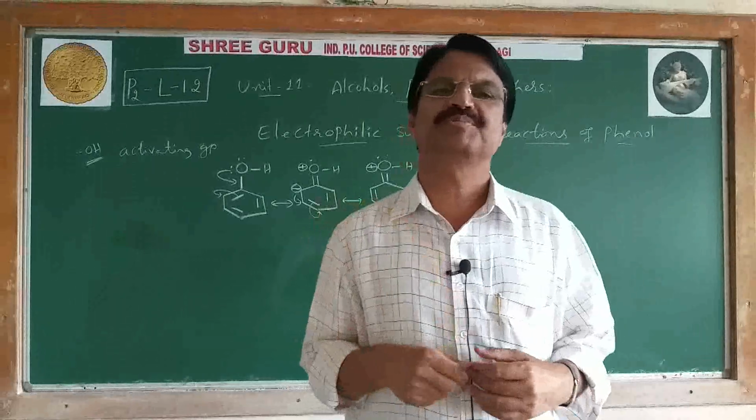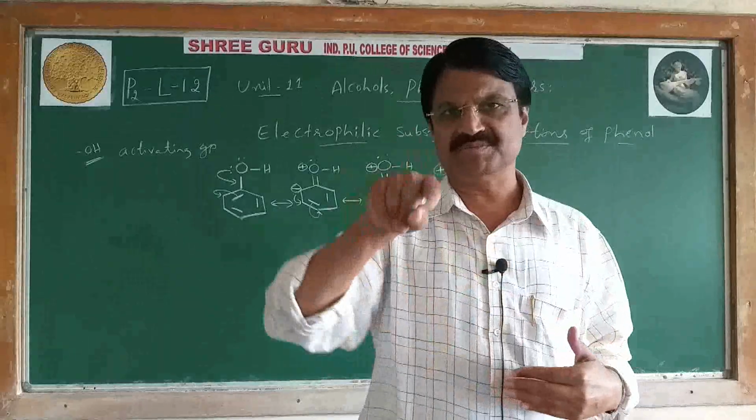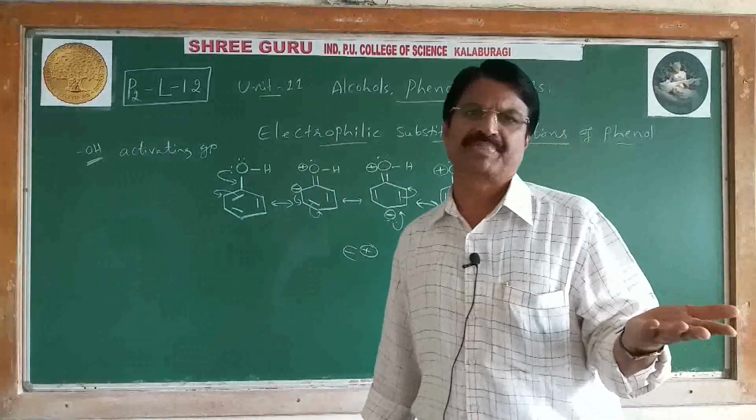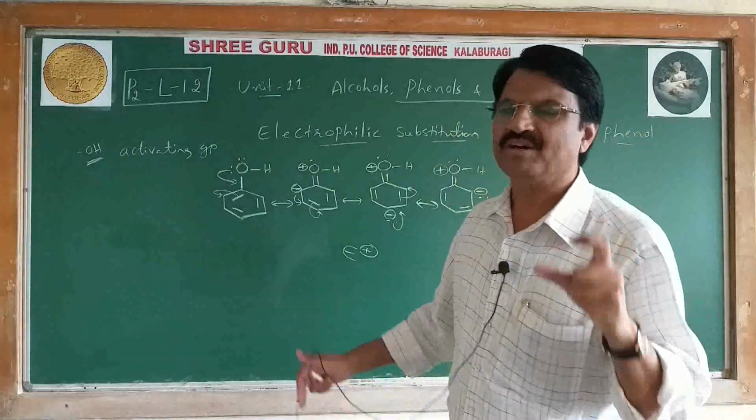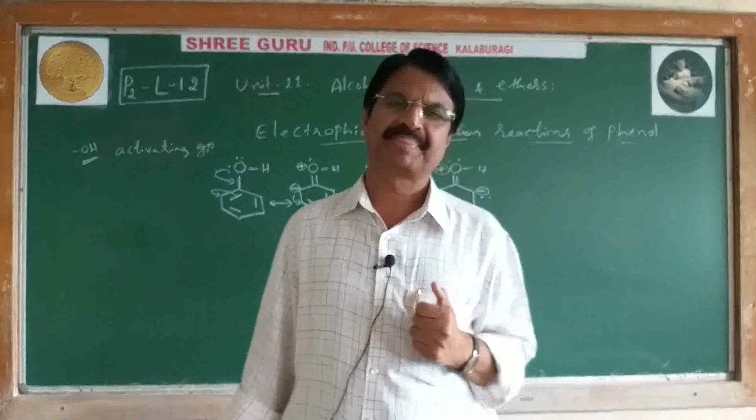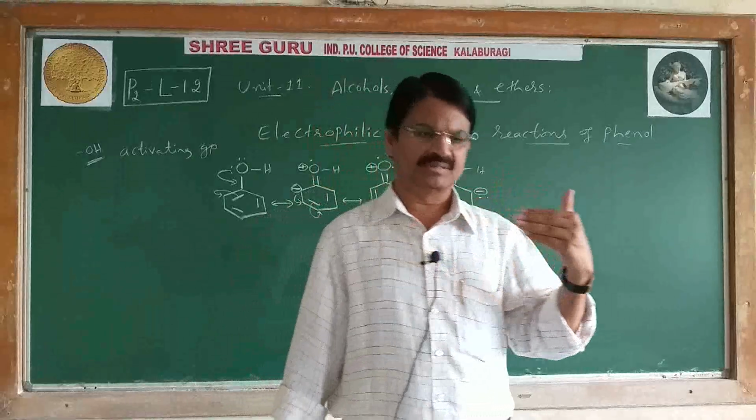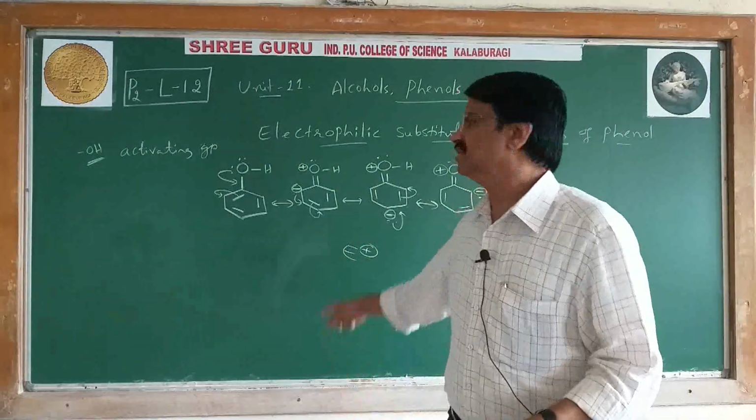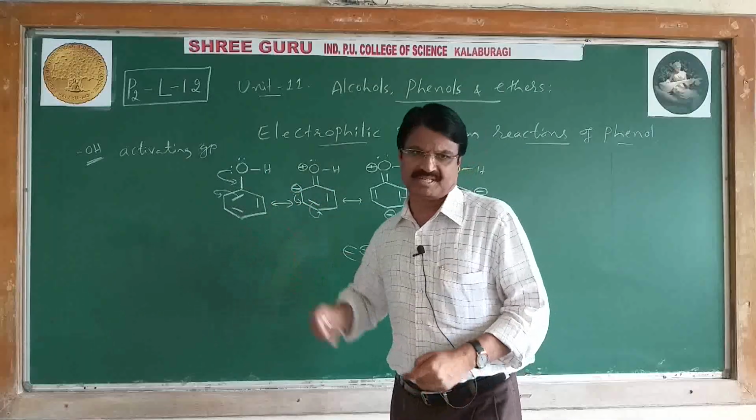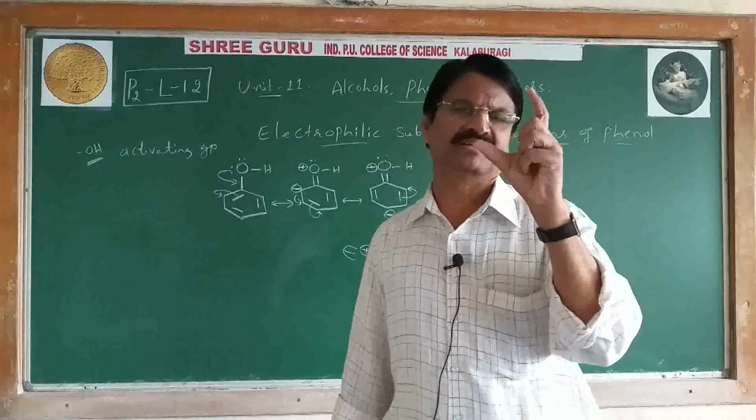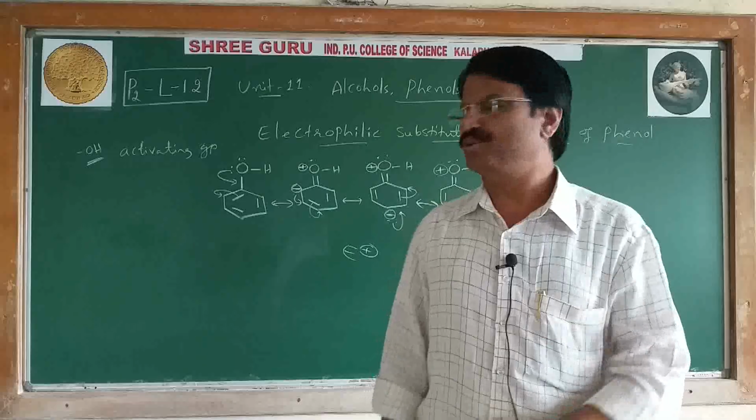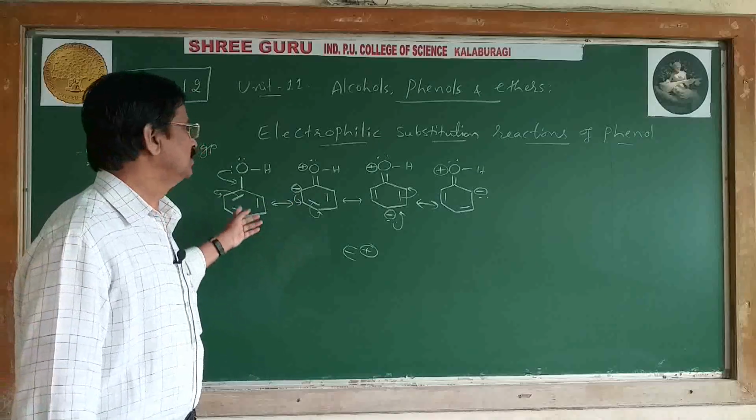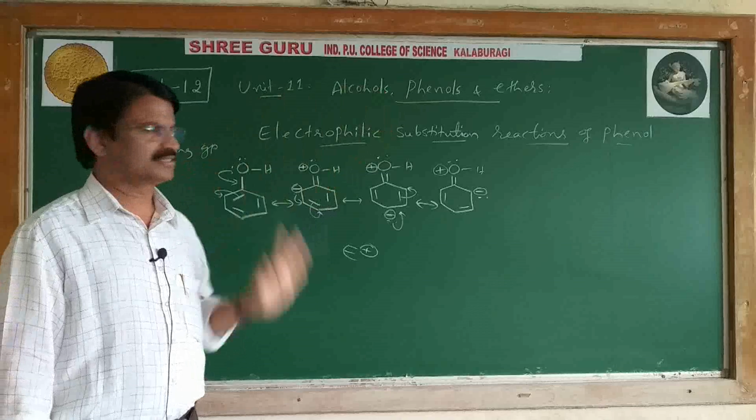If activating groups are present on the benzene ring, its reactivity is more. Therefore, phenol on nitration gives nitrophenol. Benzene on nitration gives nitrobenzene. But which one undergoes it at a higher rate? The answer is phenol, because it increases electron density on the benzene ring. But in case of benzene, there is no activating group. Therefore benzene is less reactive than phenol towards electrophilic substitution reactions.